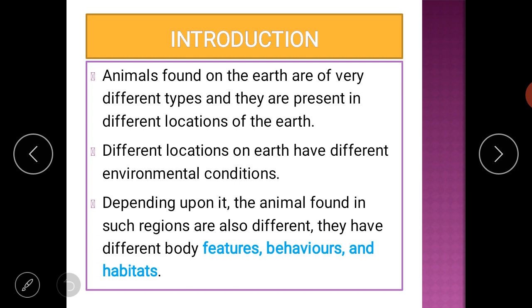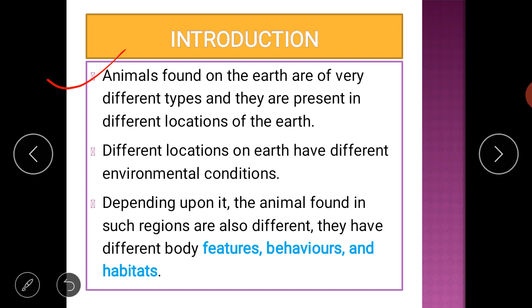In this topic, we are going to learn how different types of organisms, animals, live, how they find food, how they feed, and the concerned things. Because on our earth we have a huge diversity of living things. There are different forms and different habitats. Habitats in the sense they live in different places.